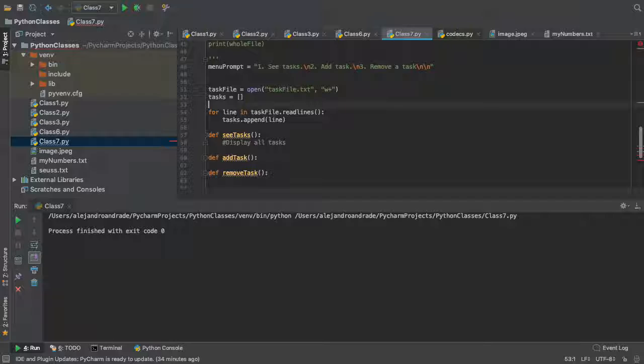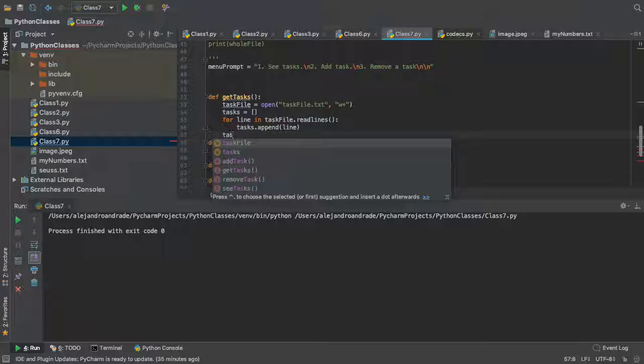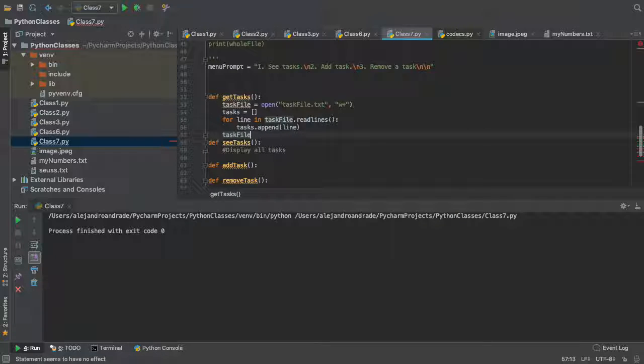That we can actually put in a function, def get tasks, right? We can actually do that and then put it in a function, so we can call it several times. So, and then we can take this guy, put it actually here. I want to start building functions with you guys, not only coding everything out of nowhere. This is the way we should actually code. And then obviously you did open, you read, and then you do task file dot close, right? You want to close the file.